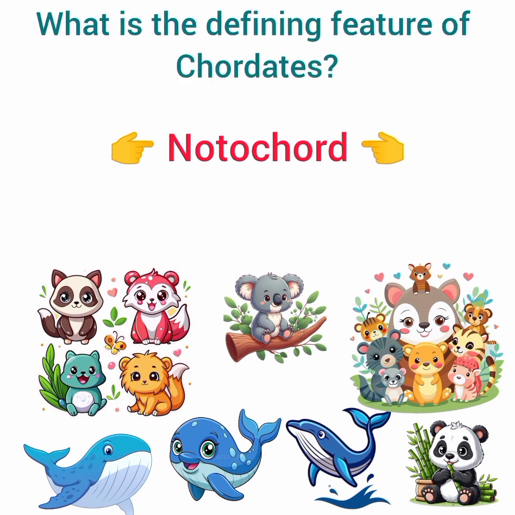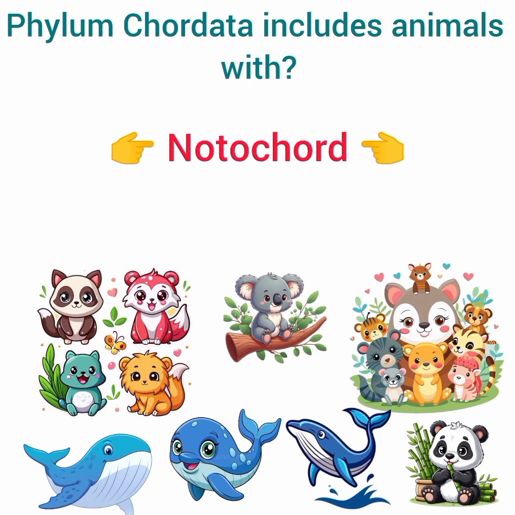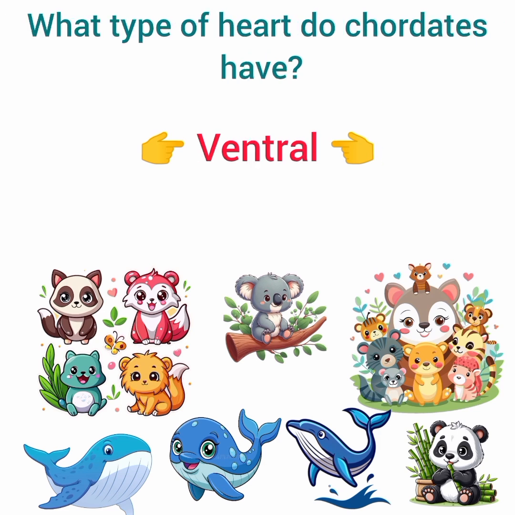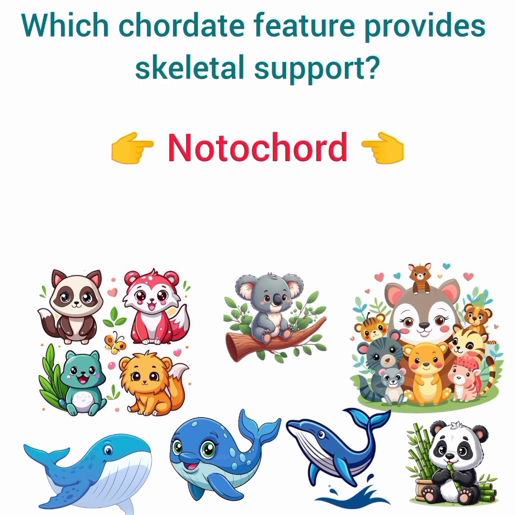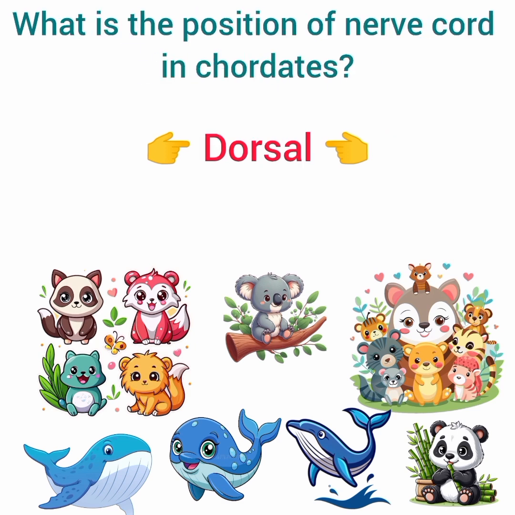Answer, notochord. Phylum Chordata includes animals with? Answer, notochord. What type of heart do chordates have? Answer, ventral. Which chordate feature provides skeletal support? Answer, notochord. What is the position of nerve cord in chordates?